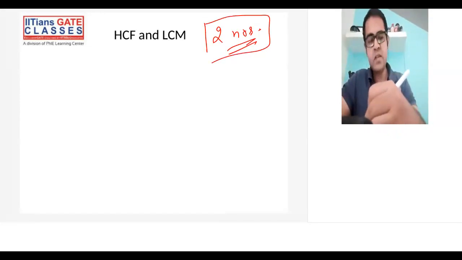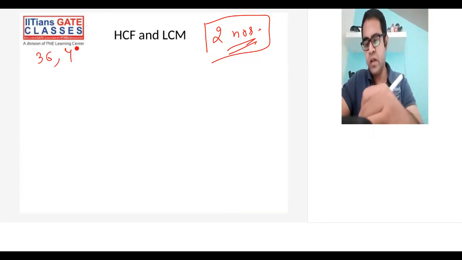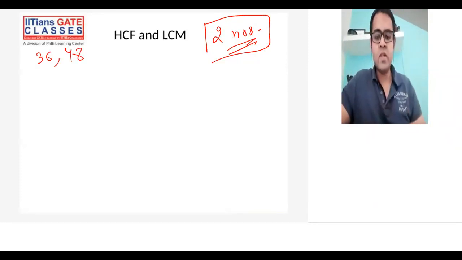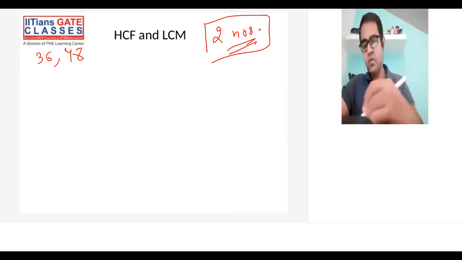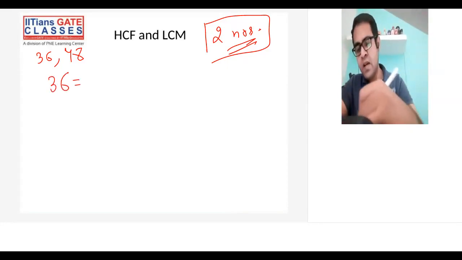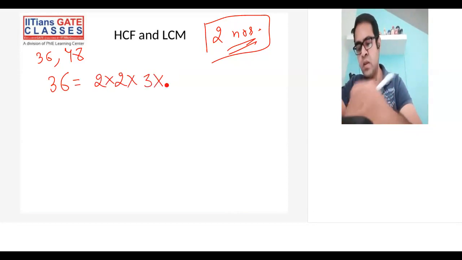Let me take a simple example. Let me take 36 and 48. My question is, I want to find the highest common factor and least common multiple for 36 and 48. So the basic procedure will remain the same. First, write 36 and 48 in terms of their prime factorization. So I'll write 36 as 2 into 2 into 3 into 3.